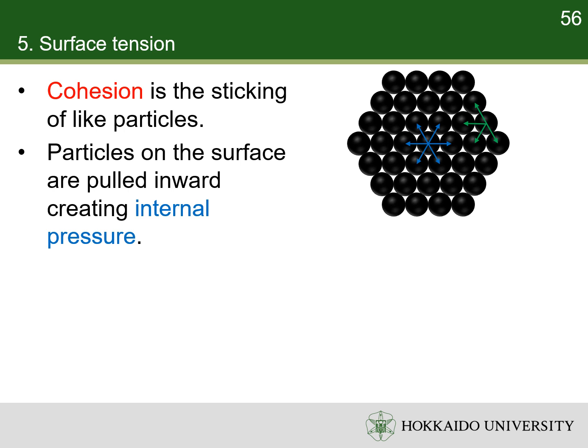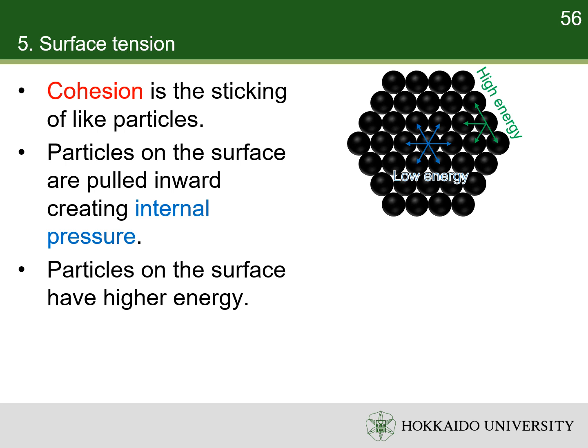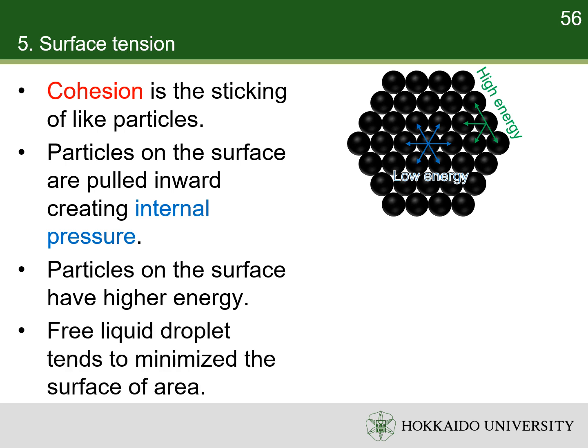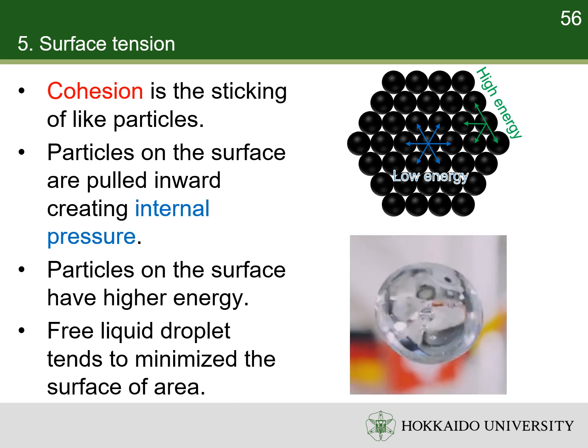In terms of energy, a particle in contact with a neighbor has a lower energy than if it were alone. The interior particles have as many neighbors as they can possibly have, but the surface particles have fewer neighbors and therefore have higher energy. For the system to minimize its energy, the surface area must be minimized. Therefore, a free droplet of liquid naturally assumes a spherical shape, which has the minimum surface area for a given volume.